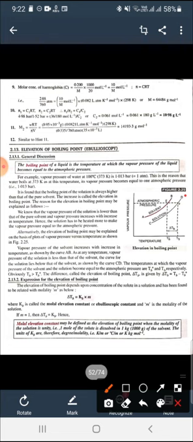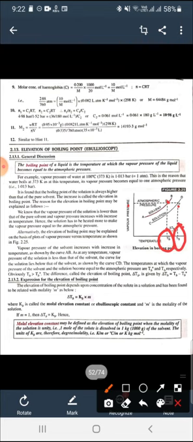The temperature at which the vapor pressure of the solvent becomes equal to atmospheric pressure is known as TB naught, and the temperature at which the vapor pressure of the solution becomes equal to atmospheric pressure is known as TB.